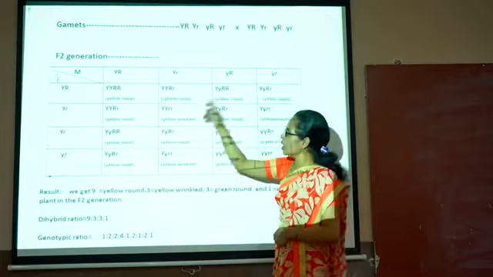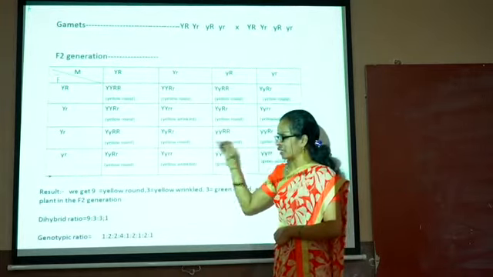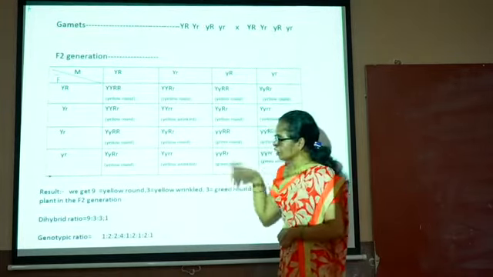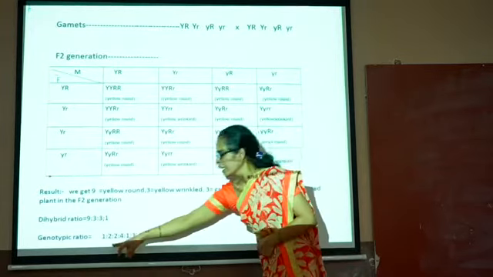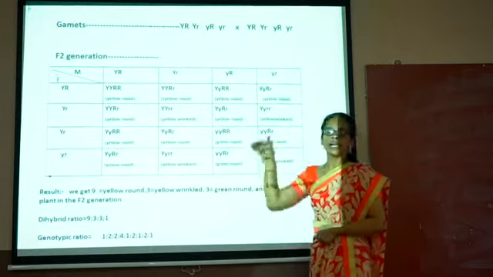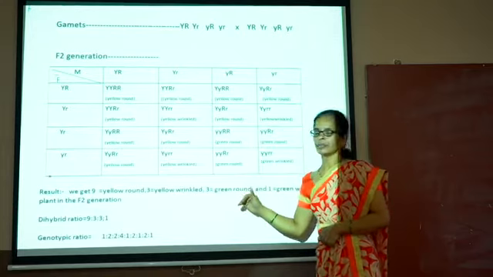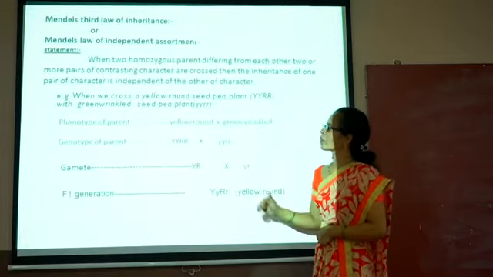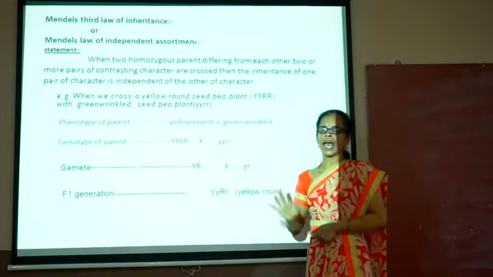Two offsprings are having that type of character. In this way, the genotypic ratio takes place in this manner. This is the dihybrid cross. Next. Okay. In this way, we study the dihybrid cross.